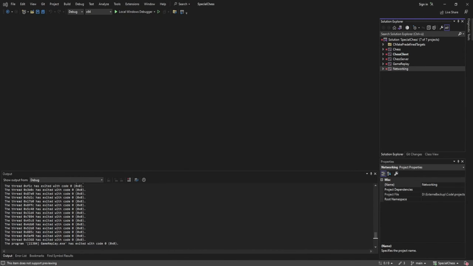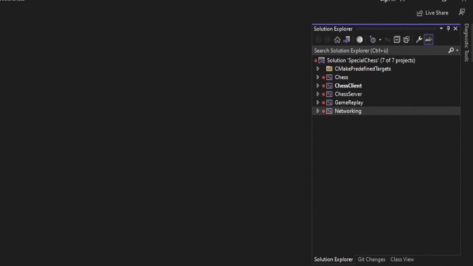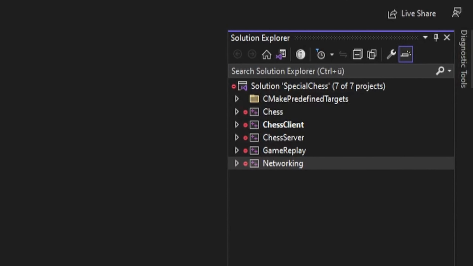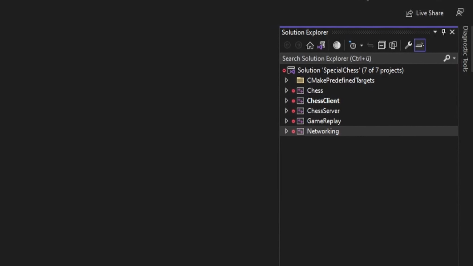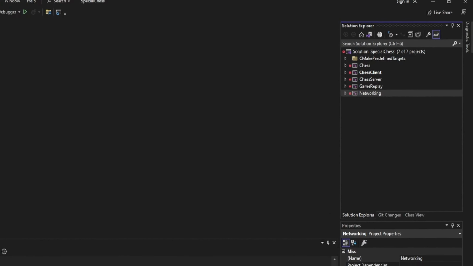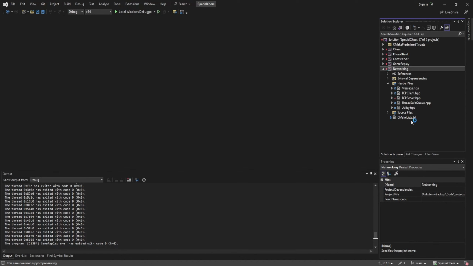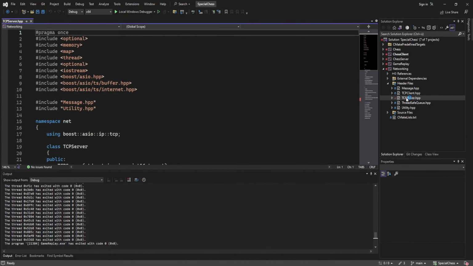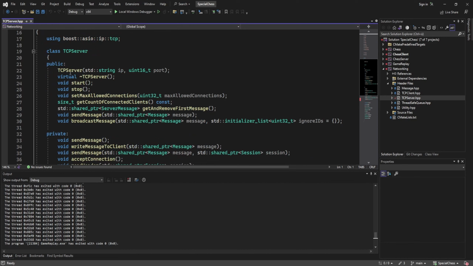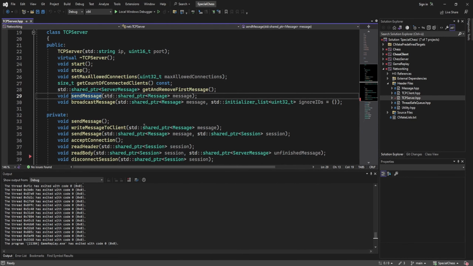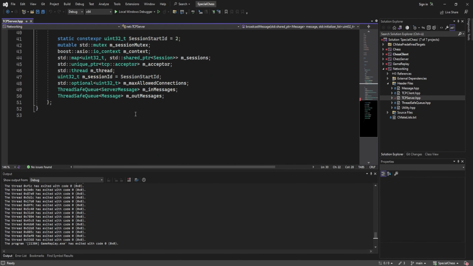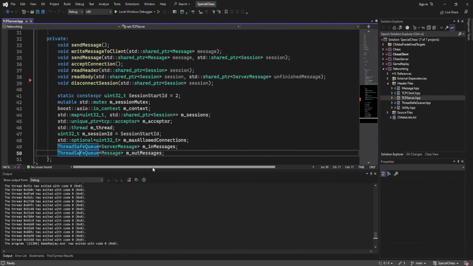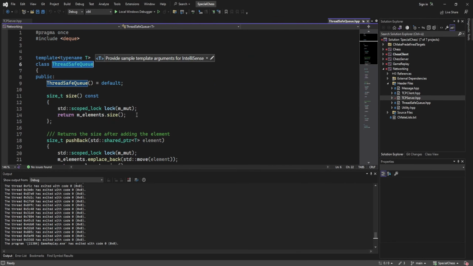The implementation is split up in several executables and libraries. One library for the networking, one library for chess, and two executables for the actual programs we are running, one server and one client. For the networking library, I built a little TCP server and a TCP client on top of Boost Asio. So why Boost Asio? Well, just because it's the standard way to go for network programming in C++, and it most likely will be included in a C++ standard down the line.